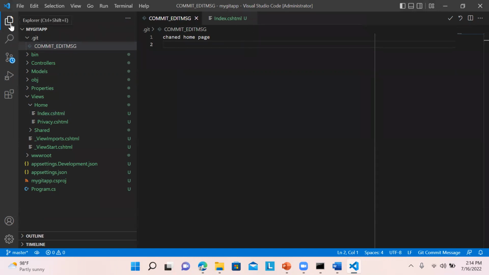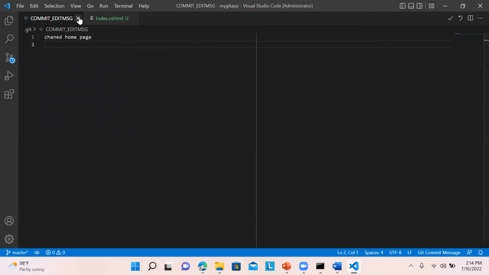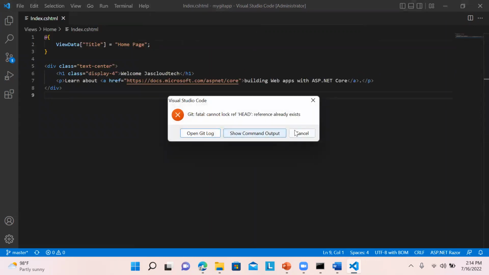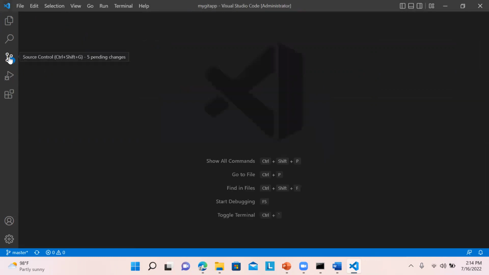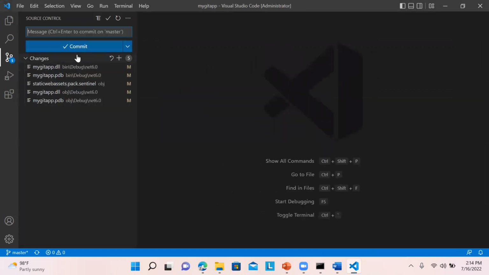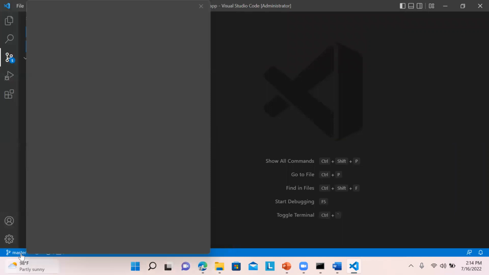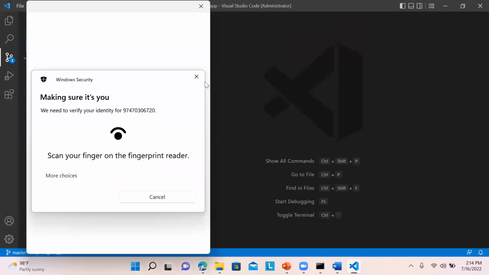We can just cancel this one. You can see over here, these are the changes. We can commit from here. Even you can see your master branch and all those things from here.